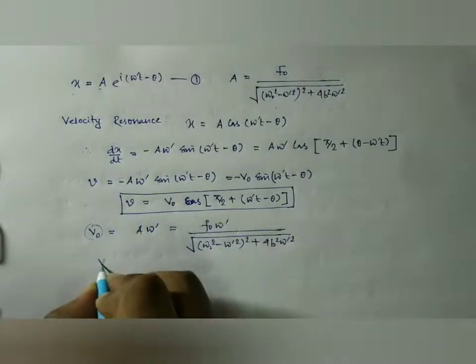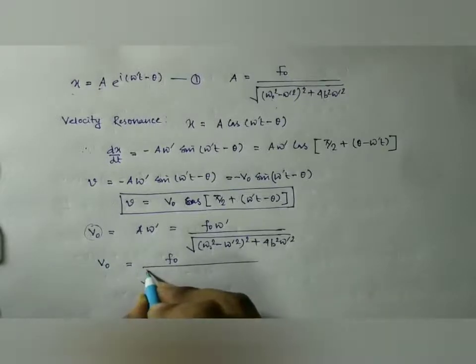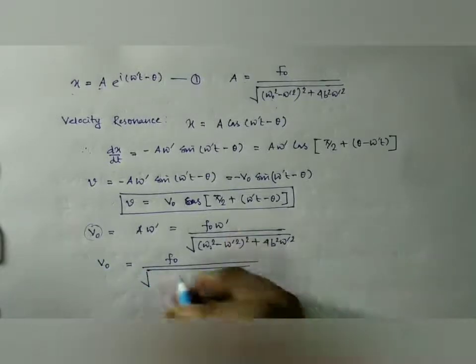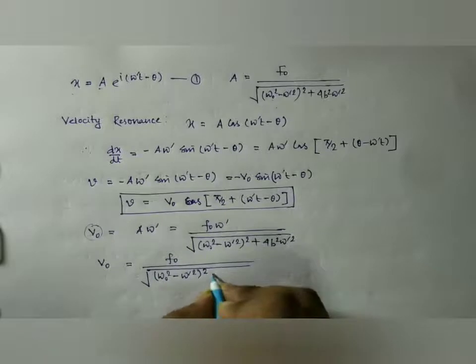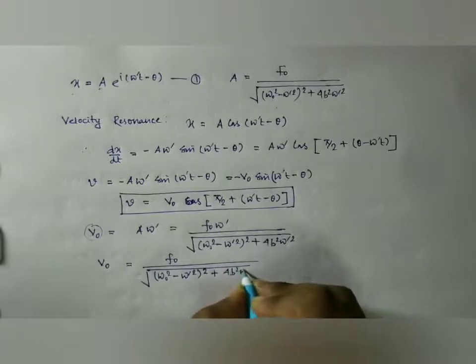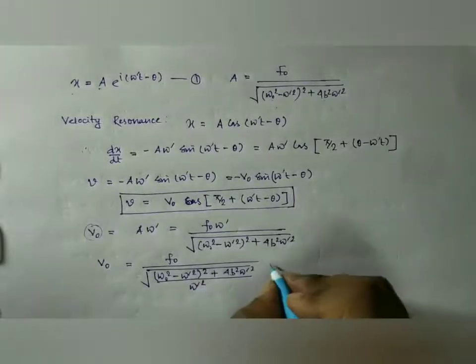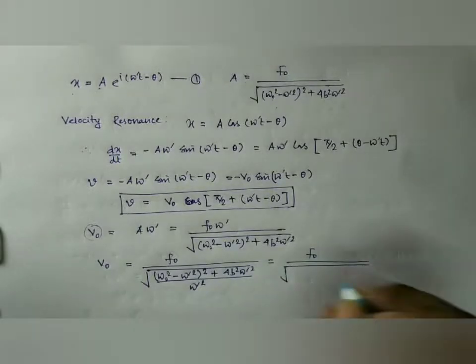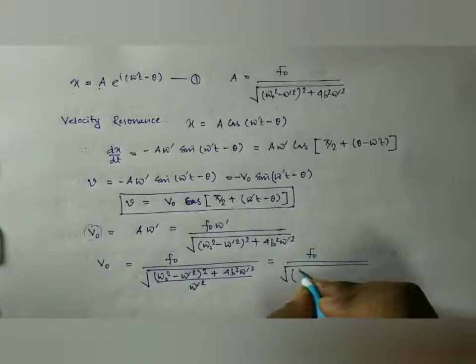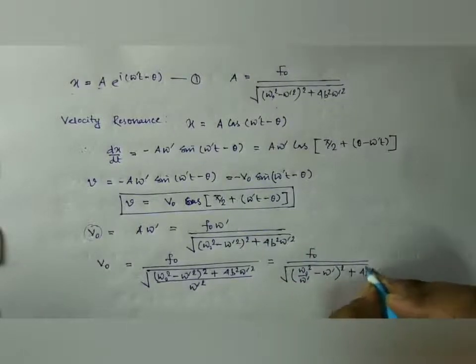Just with some rearrangement of this term we can write f0 divided by root over of, if we take omega prime inside the bracket, omega 0 square minus omega prime square whole square plus 4b square omega prime square divided by omega prime square. So we have f0 divided by root over of omega 0 square by omega prime minus omega prime whole square plus 4b square.